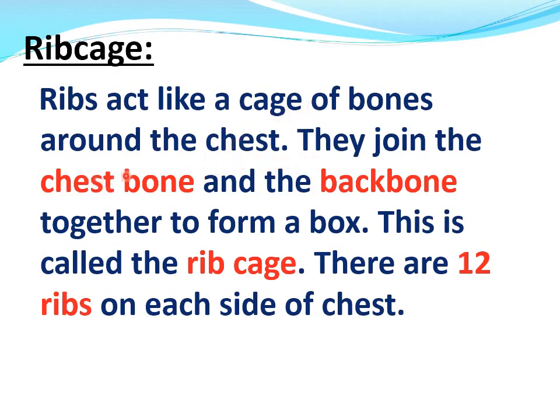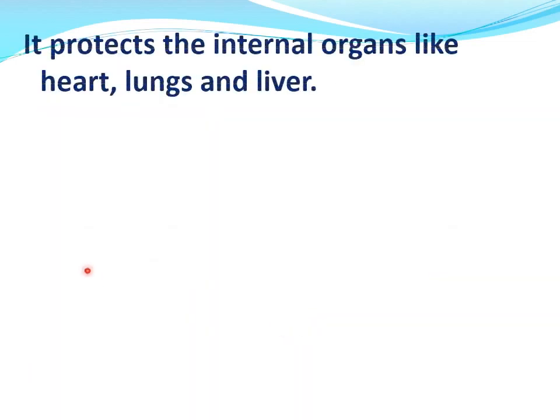A cage of bones around the chest. They join the chest bone and the backbone together to form a box known as rib cage. There are 12 ribs on each side of chest, left side of chest and right side of chest. It protects the internal organs like heart, lungs and liver.